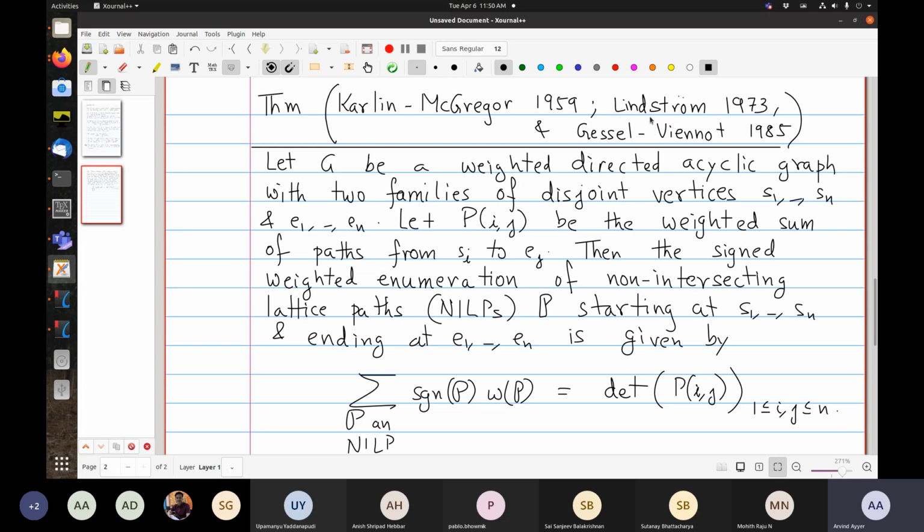Then it was found in the context of matroids completely independently. Again, I'm not going to go into what matroids are, but these are an important gadget which is useful in many areas of mathematics. It was found by Lindström in 1973.